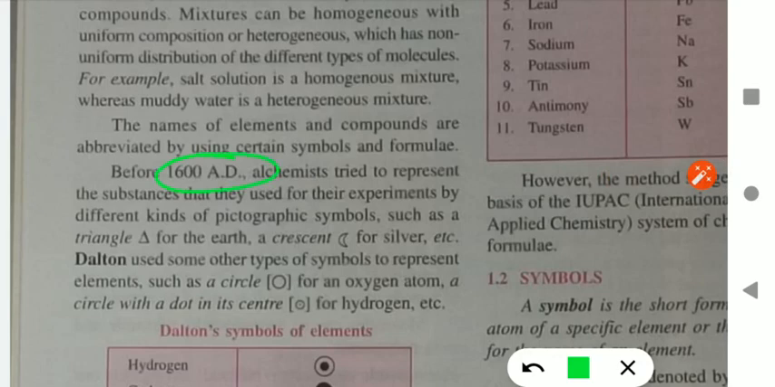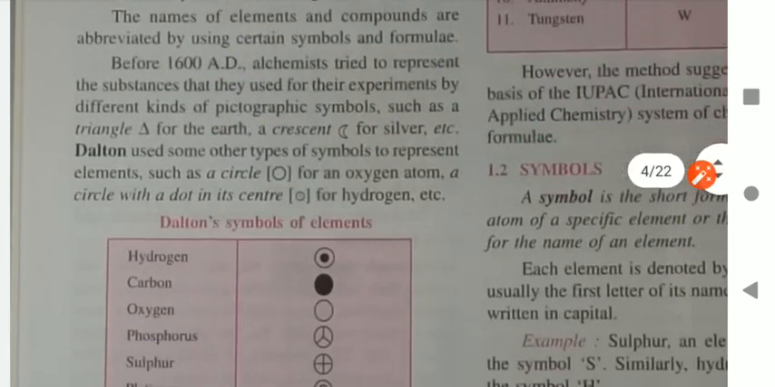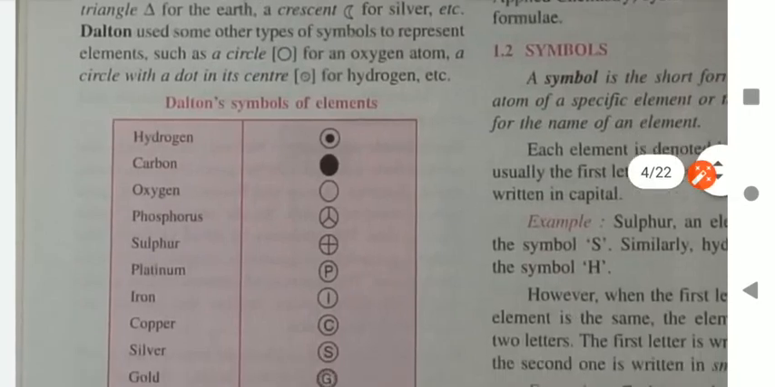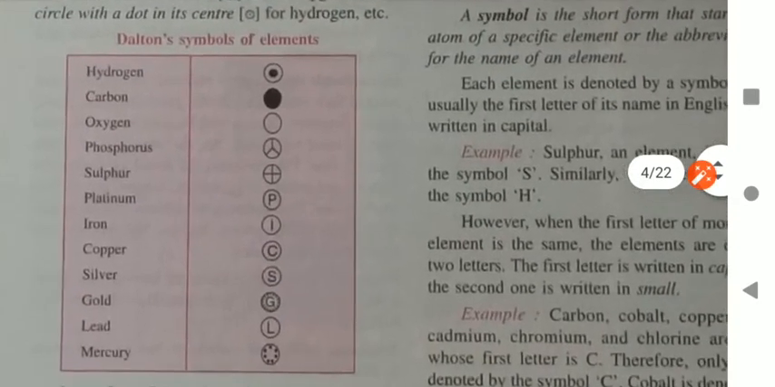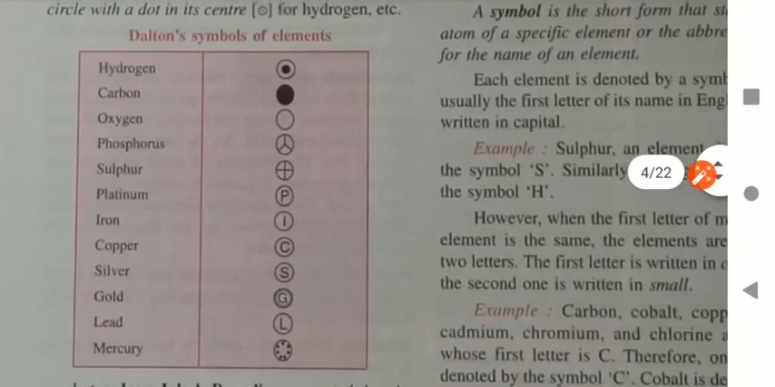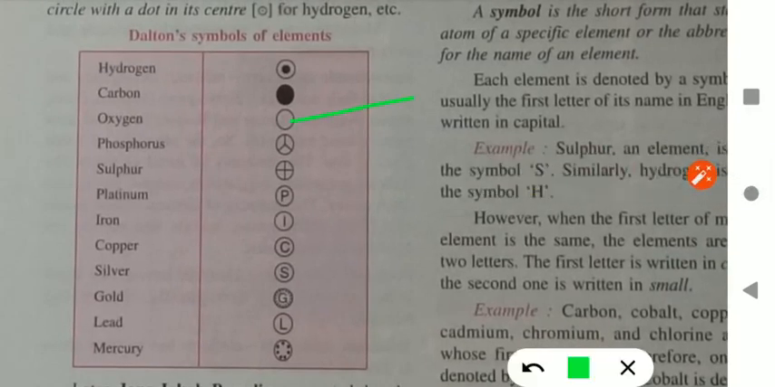Okay, so as you are looking here, before 1600 AD some scientists used pictographic symbols. For example they used a triangle for the earth, and like this one, a half moon, and this is used for crescent for the silver element. But Dalton suggested a better idea and he used some symbols. So this is the table and he used a circle. We will start from this. He used a circle for the oxygen.